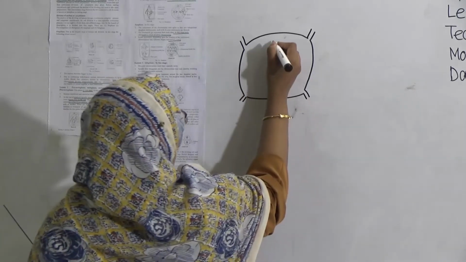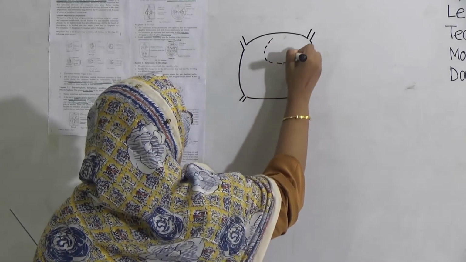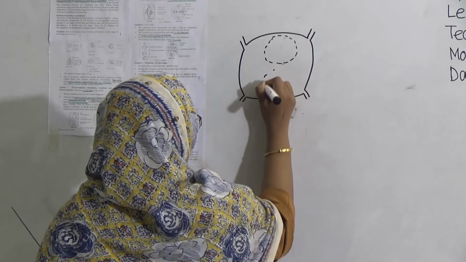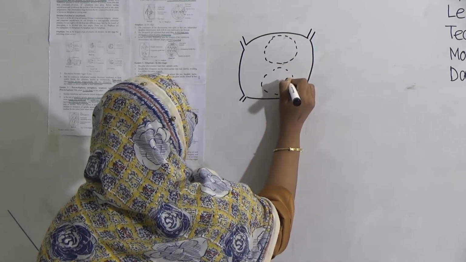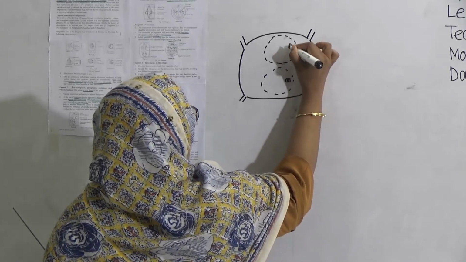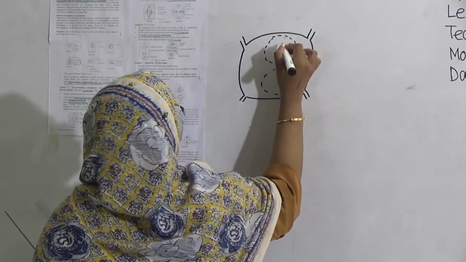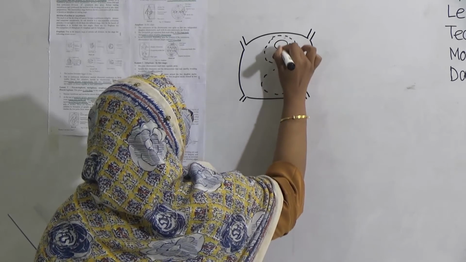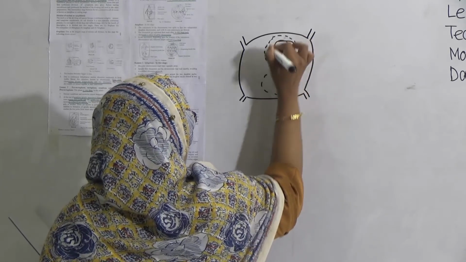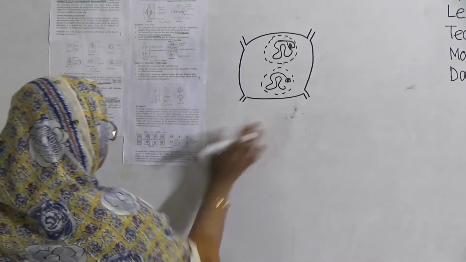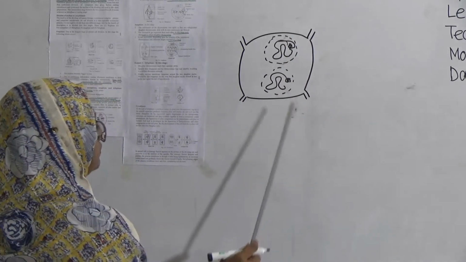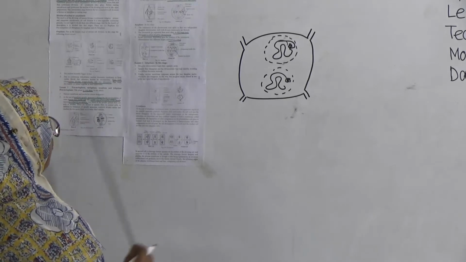Here again the nuclear membrane will come, the nucleolus will start appearing, and due to hydration the chromosomes will turn into the chromatin structure again.